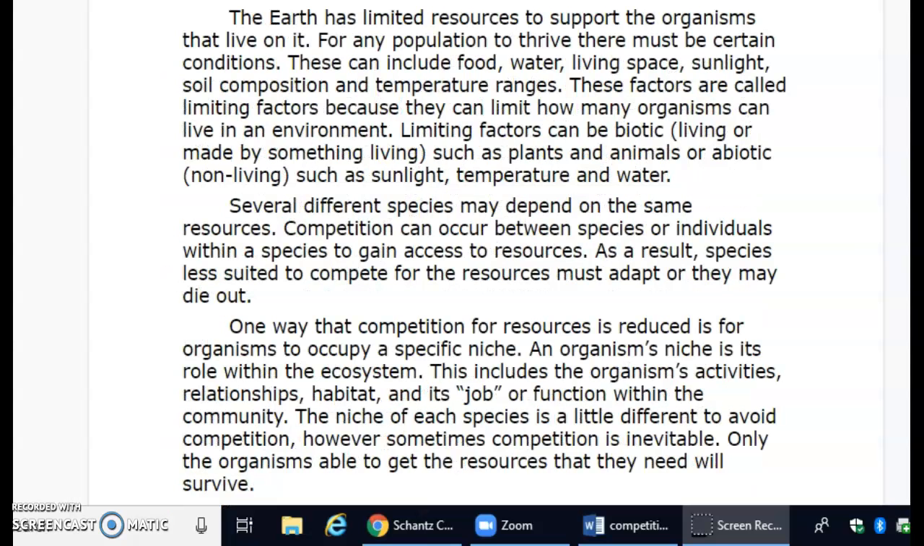One way that competition for resources is reduced is for organisms to occupy a specific niche. An organism's niche is its role within the ecosystem. This includes the organism's activities, relationships, habitat, and its job or function within the community. The niche of each species is a little different to avoid competition. However, sometimes competition is inevitable. Only the organisms able to get the resources that they need will survive.